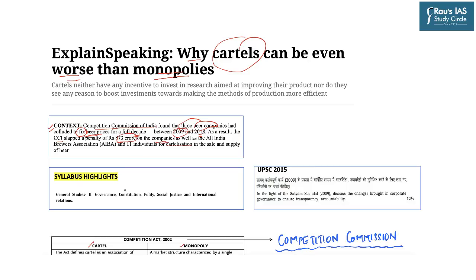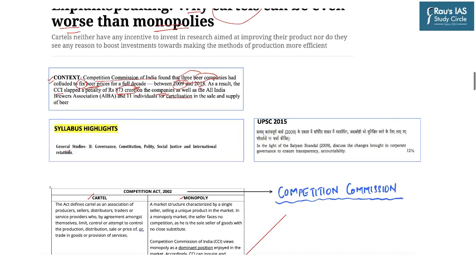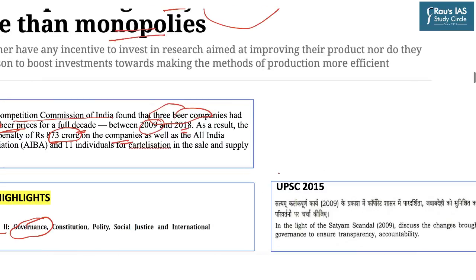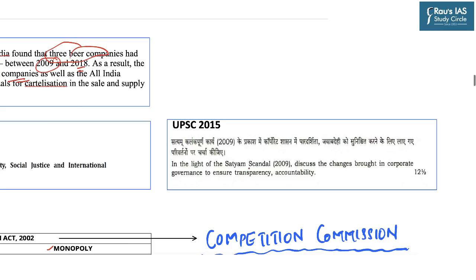Now this news falls under the syllabus of GS2 paper under the subtopic of governance. And we can also see that in 2015 there was a question asked about the Satyam scandal: in the light of the Satyam scandal, discuss the changes brought in corporate governance to ensure transparency and accountability. So similarly, the question can be asked from the cartelization point of view also.